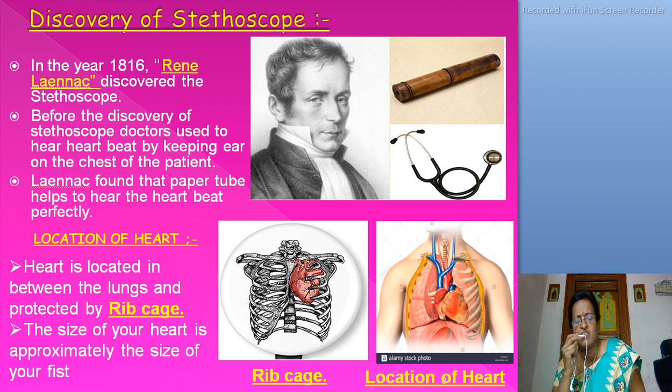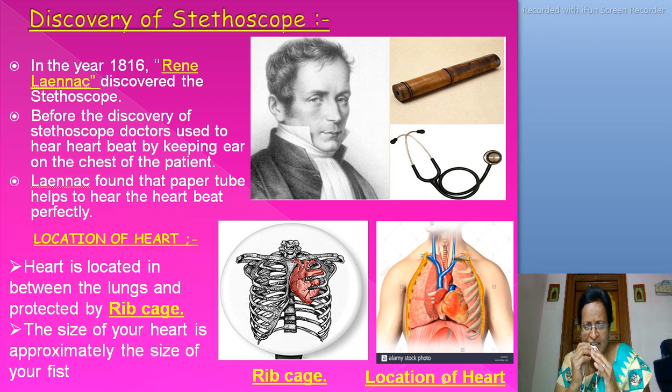Here is the keyword: what is the meaning of rib cage? What is the definition of rib cage? Guess the answer. In front the chest bone, at the sides the ribs, and at the back the backbones form a cage that is called the rib cage.